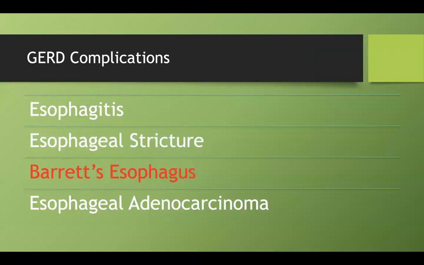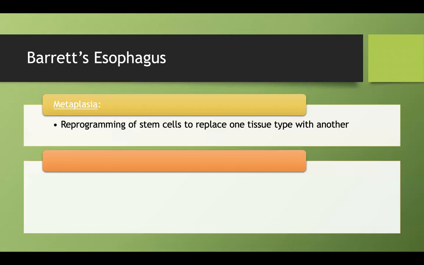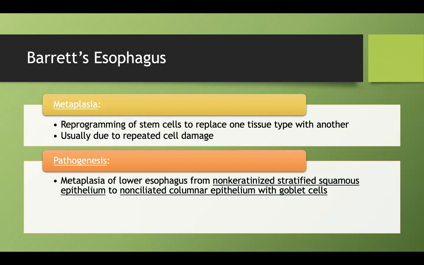Now, the important one to think about is whether or not this person has Barrett's esophagus. And so before I talk about what Barrett's esophagus is specifically, we need to know what metaplasia means. So metaplasia is a reprogramming of stem cells to replace one tissue type with another. And usually this happens because of repeated cell damage. So if we're going to look at the pathogenesis of Barrett's esophagus, it is a metaplasia of our lower esophagus from our non-keratinized stratified squamous epithelium to non-ciliated columnar epithelium with goblet cells.